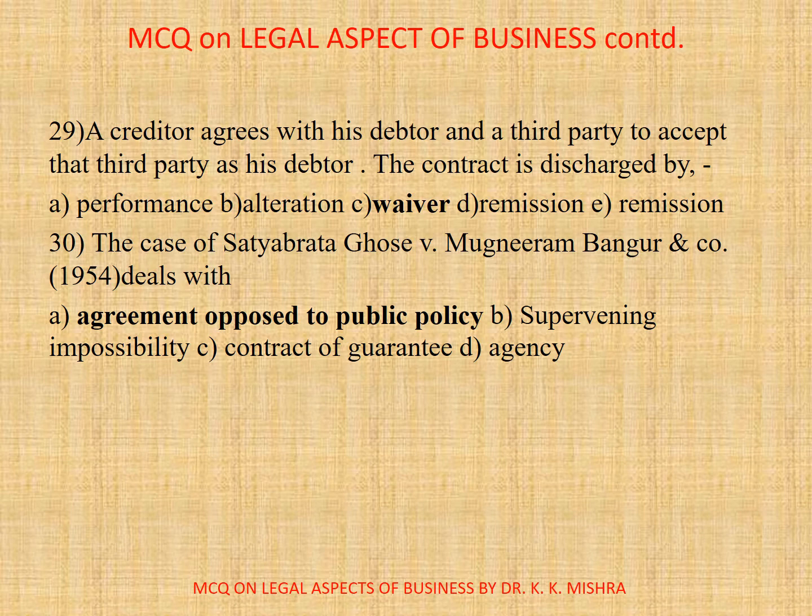The contract is discharged by, options are: A. Performance, B. Alteration, C. Waiver, D. Remission. Correct option is C. Waiver. Most famous, the Satyabrata Ghose versus Mugneeram Bangur and Company 1954 deals with, correct option is A. Agreement opposed to the public policy.